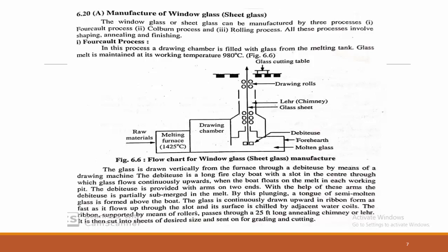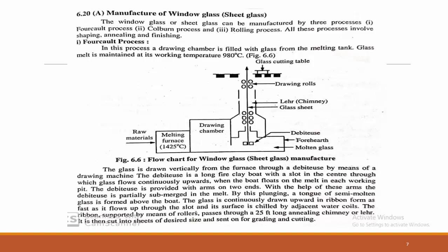In this drawing chamber, the molten liquid glass is taken upwards. We can see in the figure there is something that looks like a simple motor. From the bottom to the top there are drawing rollers. With the help of the debiteuse, glass is continuously lifted from bottom to top, where sheets, ribbons of glass, are formed, and they can be cut as per the requirement. At the top, the glass cutting table is there.